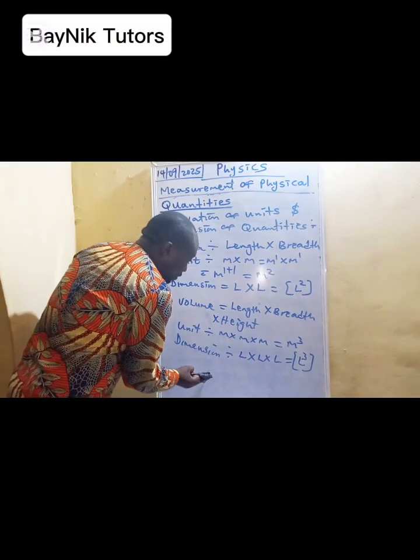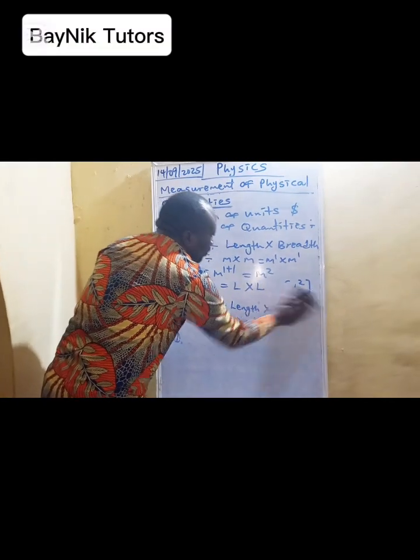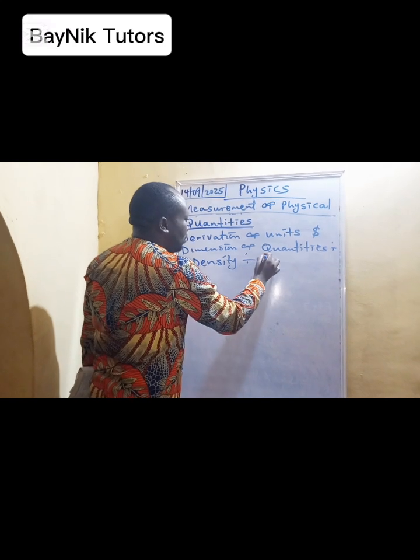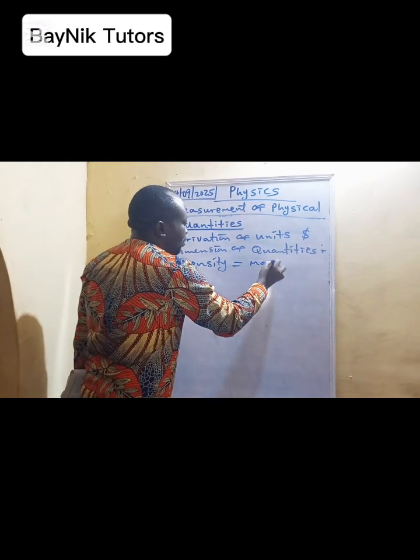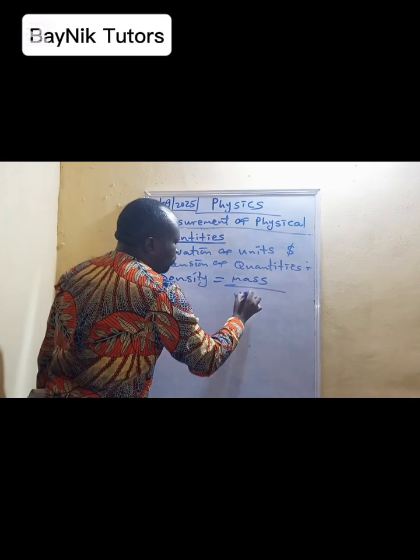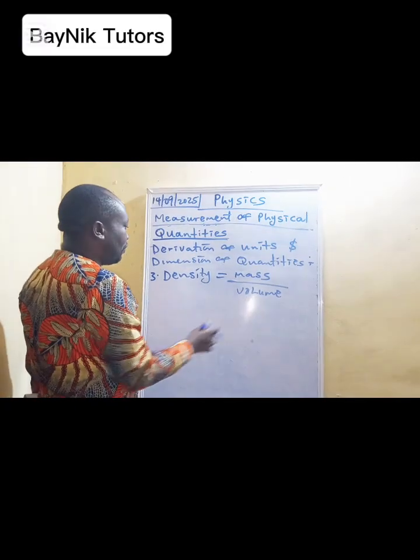Density is equal to mass over volume. So when we open density up, we have mass over volume.